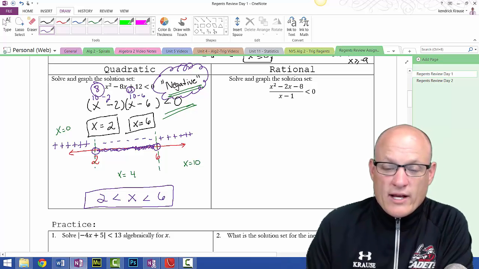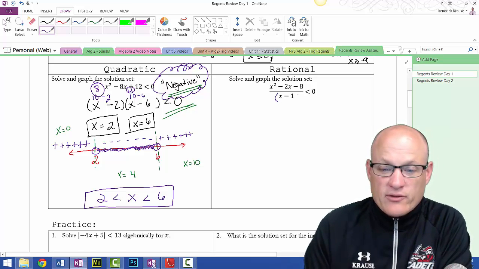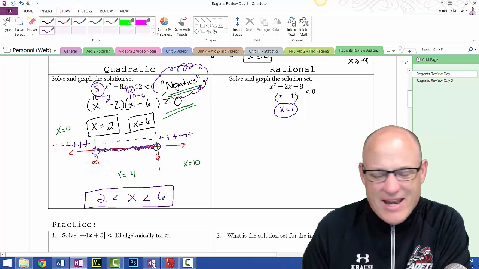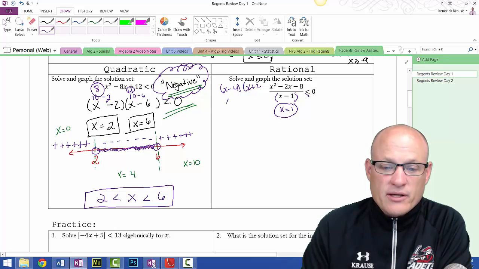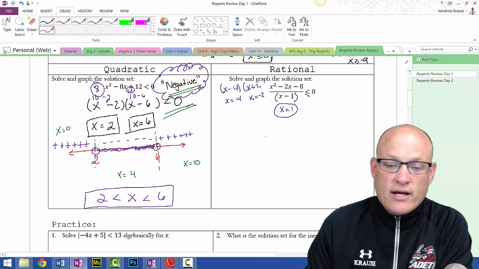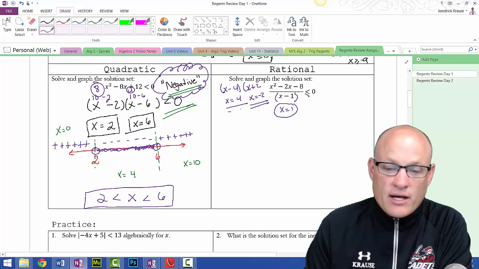Done. Rational. We're going to do these basically the same way, but in this case, the denominator gives us a critical number of x equals 1. This is also a restriction in the domain, so x can never equal 1. As a matter of fact, I'm going to change this to less than or equal to, just to show you something. The numerator I'm going to factor to x minus 4, x plus 2. So my two critical numbers from the numerator are x equals 4 and x equals -2. So now I have three critical numbers: -2, +4, and 1.